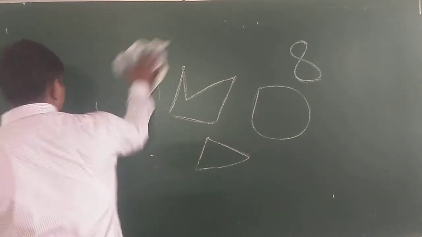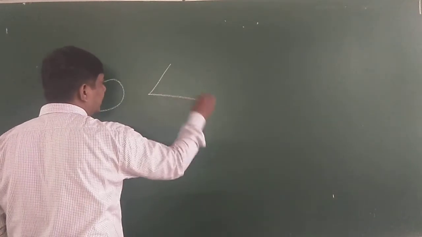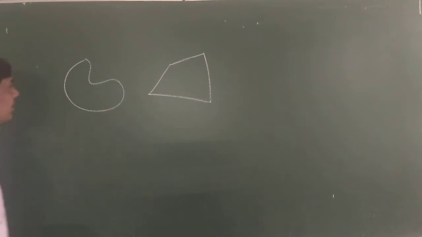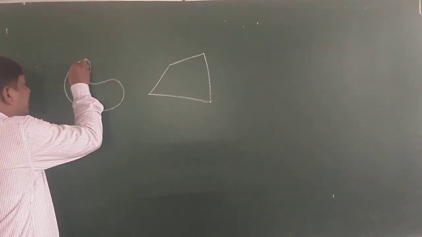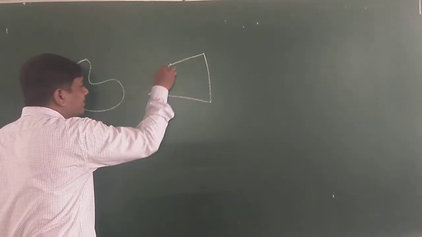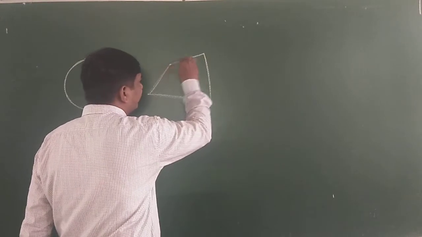Now, in these simple closed figures, this is a simple closed figure and this is a simple closed figure. Among these, this figure is made with a curved line, whereas this simple closed figure is made with line segments.